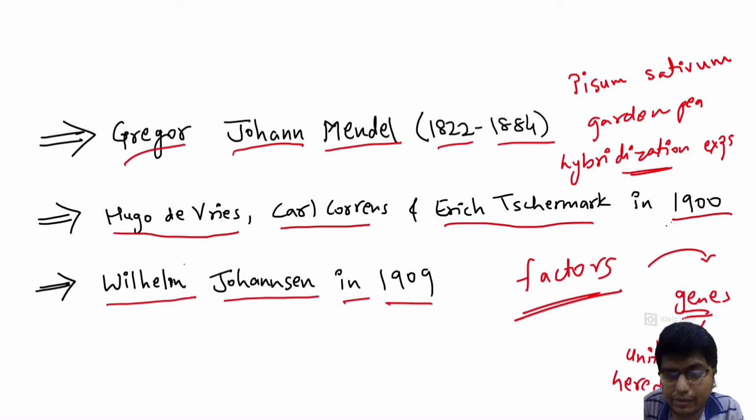We have previously studied what heredity is: the transmission of characters from parents to offspring, from the previous generation to the next generation. That is heredity, and the unit of heredity is genes. This was known after the experiments carried out by Mendel. Thus he is known as the father of genetics, because although late, the laws were found to be very useful.